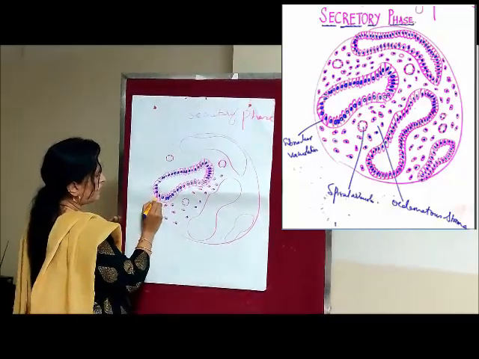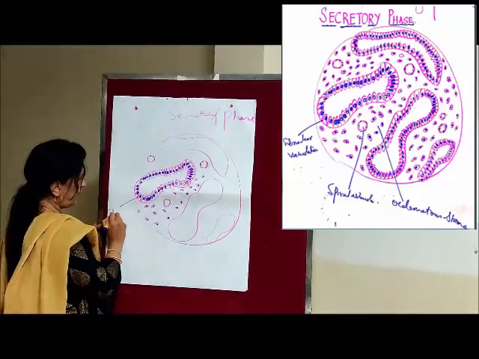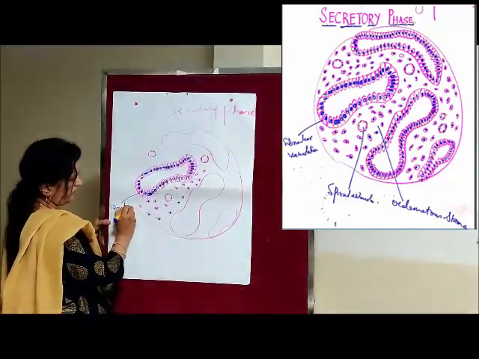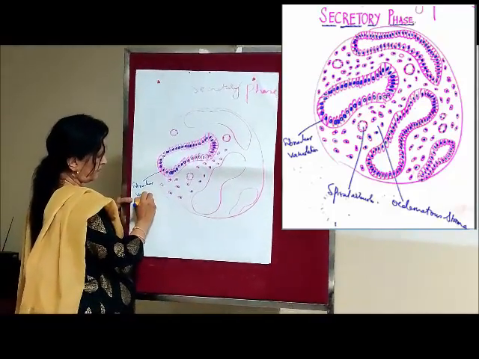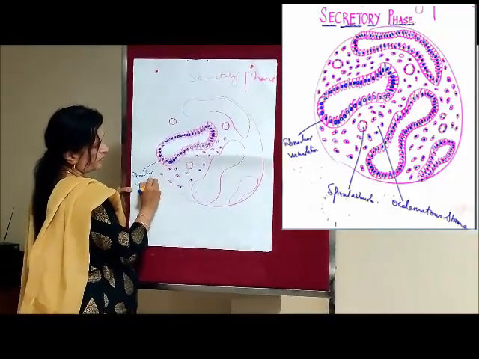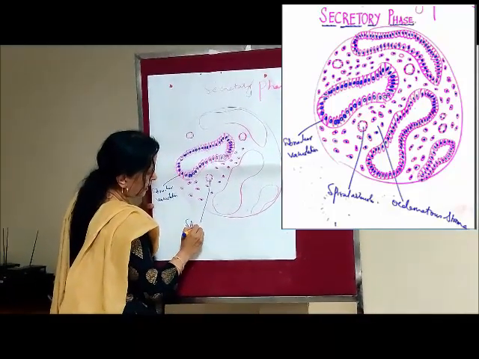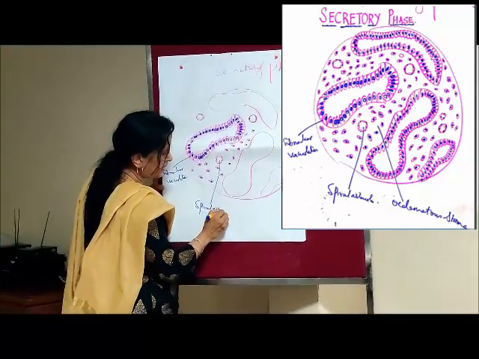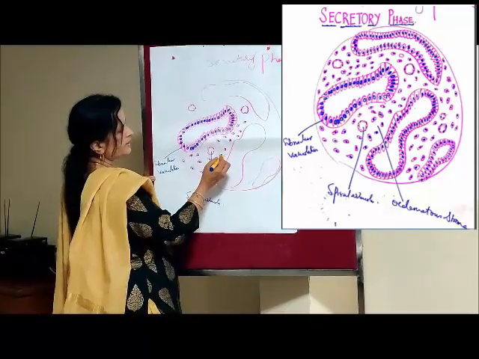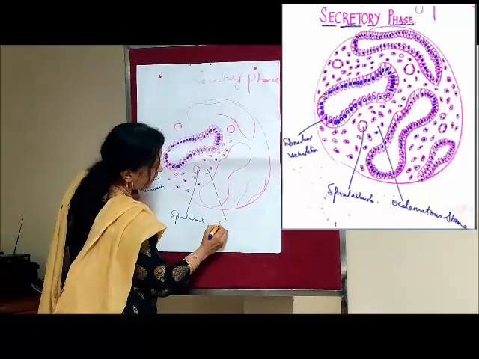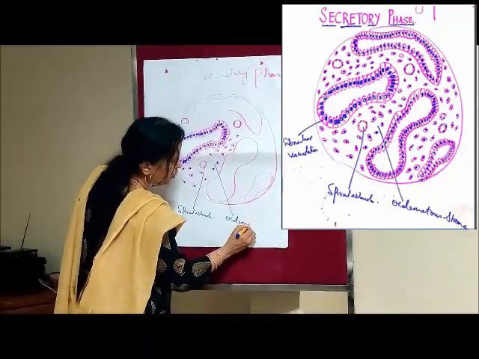Okay, so these are subnuclear vacuolations. So these are the spiral arterioles, but they become prominent only in the later phase, and this is the edematous stroma.